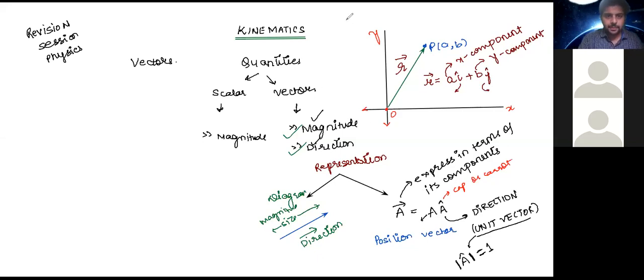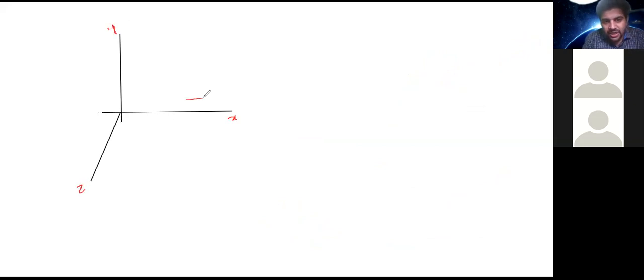Suppose we have 3 axes, X, Y and Z. Let me denote them here in this format. Mark my words, the unit vector along X axis is i cap, unit vector along Y axis is j cap, unit vector along Z axis is k cap.